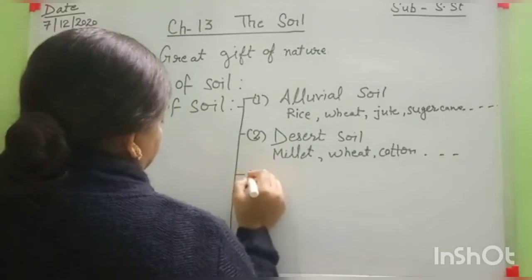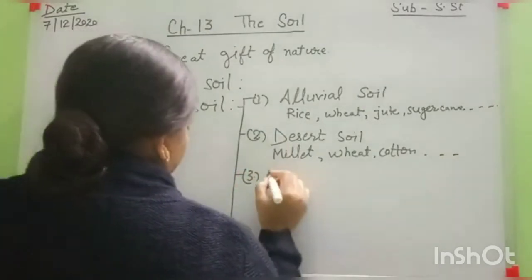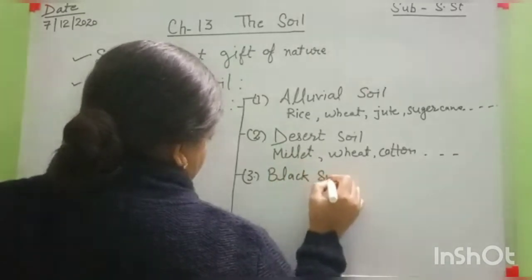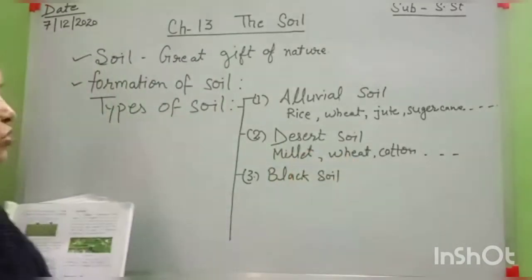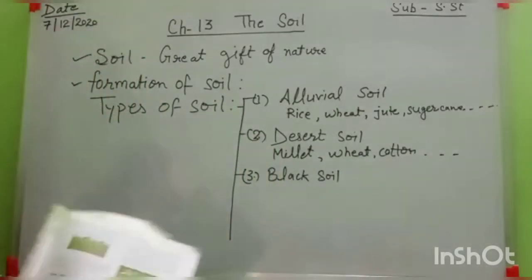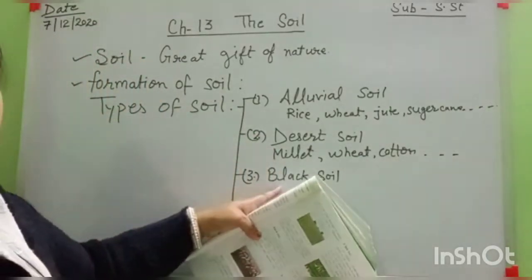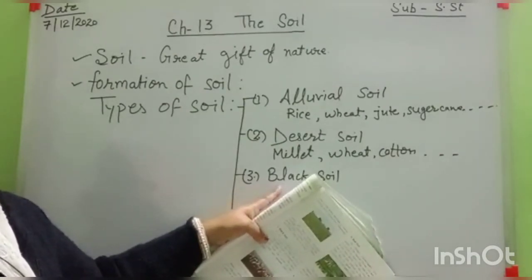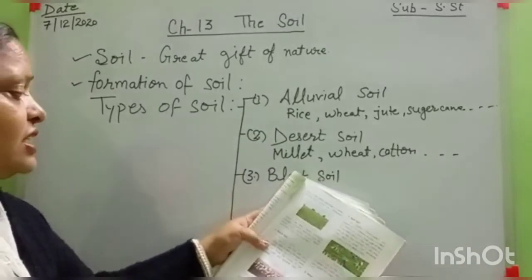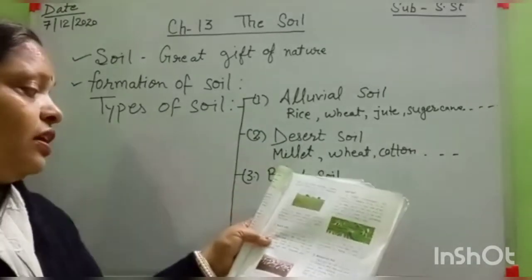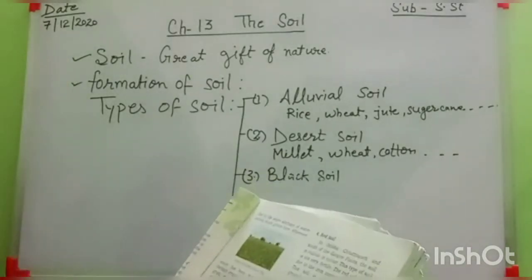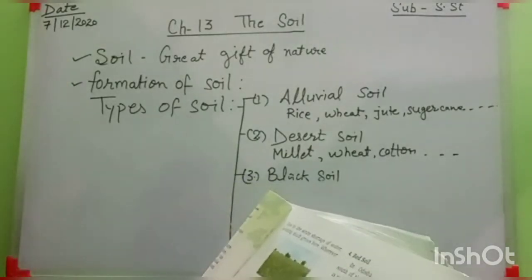Then after that, the third point is black soil. Black soil. Its soil color is which color? Here is a name. Its name is black. It means this soil color is black. Why is its color black? Because this soil is formed by the rocks made by the lava, volcano lava.